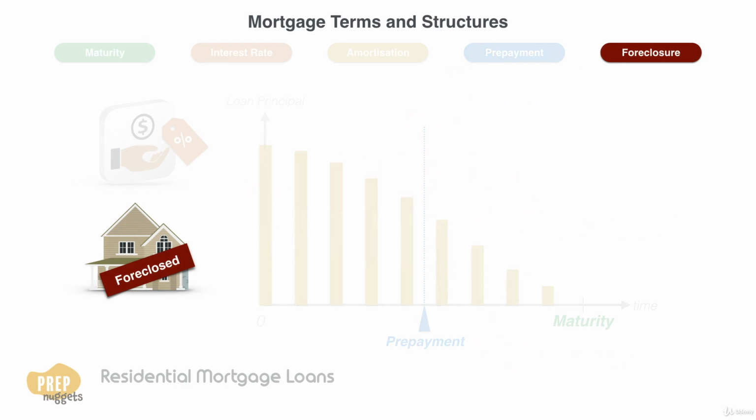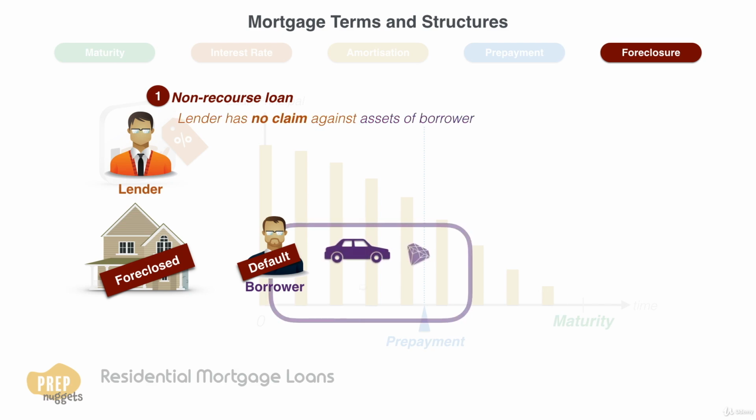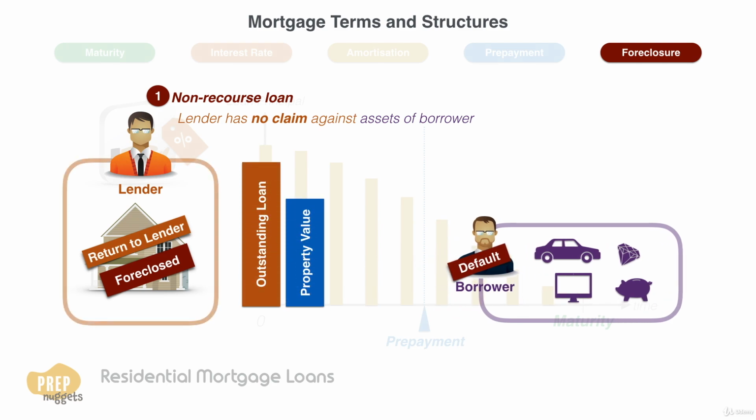And the final term of a mortgage that we shall discuss is the rights of the lender in a foreclosure. A foreclosure happens when a borrower defaults on the mortgage loan. If the loan is a non-recourse loan, the lender has no claim against the assets of the borrower except for the collateral property itself. Sometimes borrowers voluntarily return the property to the lender in what is called a strategic default. This usually happens if the value of the property is lower than the outstanding amount owed to the lender. The lender in this case absorbs the loss due to the shortfall.